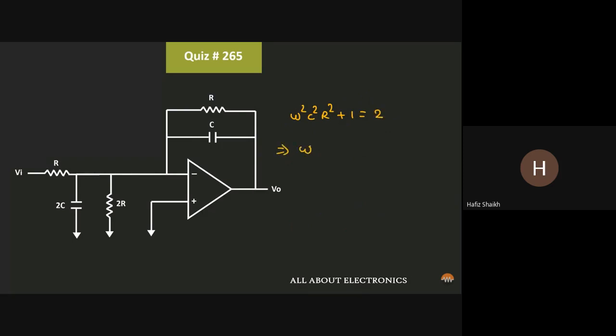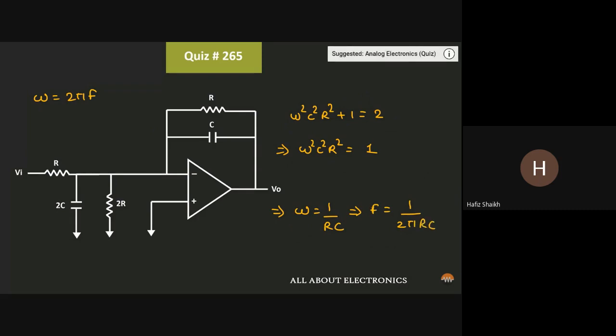That means omega square c square r square is equal to 1, where omega is equal to 2 pi f. So omega is equal to 1 divided by rc, or in other words, f is equal to 1 divided by 2 pi rc.